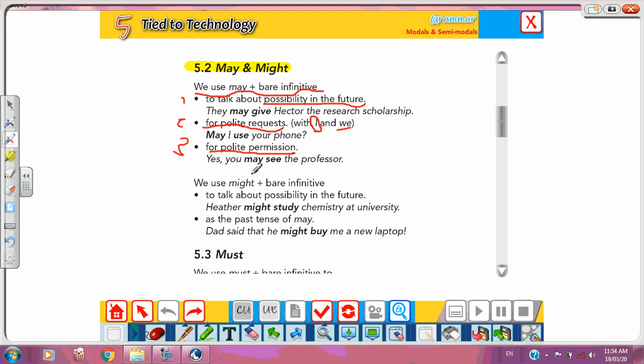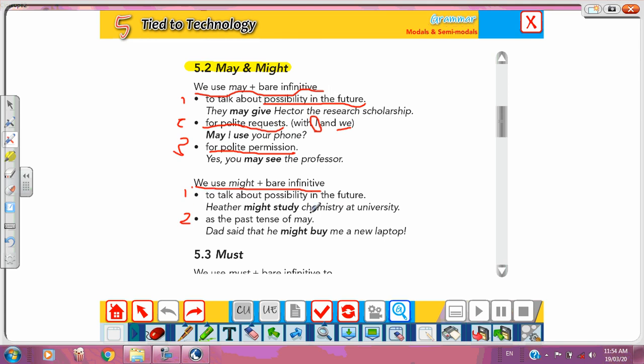So again, we use may for three things. Possibility, but where in the future. Number two, polite request with I and we only. And number three, polite permission. I'm giving permission to someone in a polite way. All right? Now, what about might? Can you tell me? We use might plus the bare infinitive for two things.